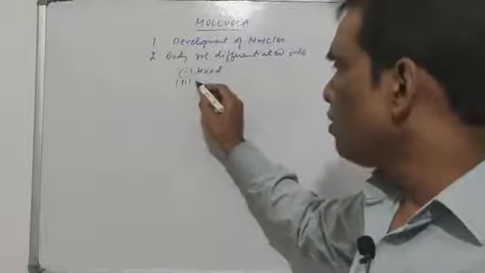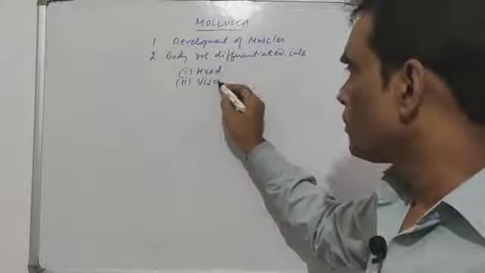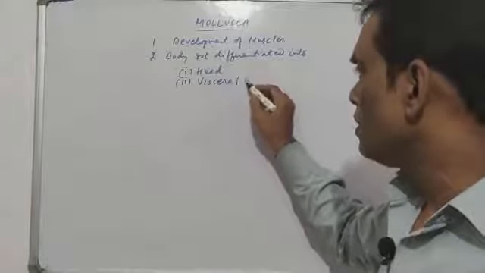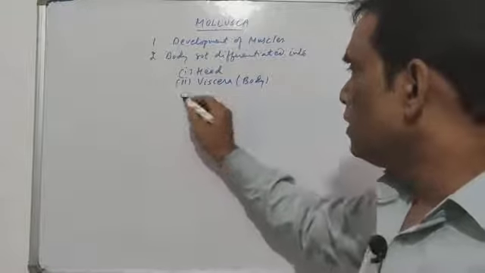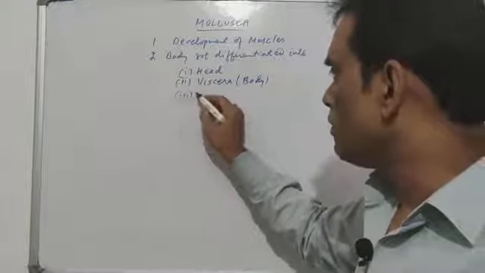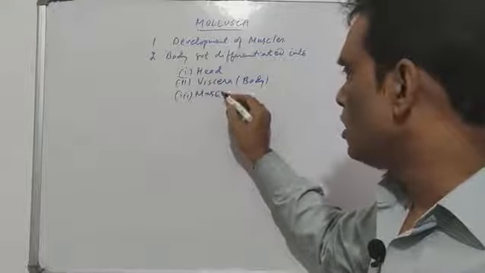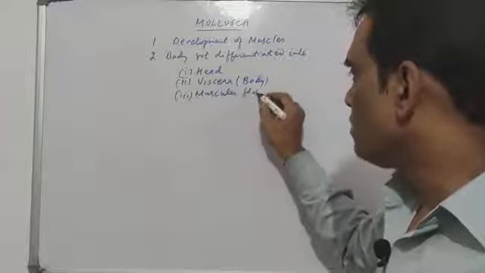The second, you can call it a body or viscera. Viscera is the general body parts. And the third one, that is a very special development of Mollusca, is a muscular flat foot.